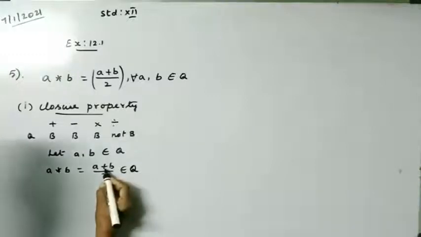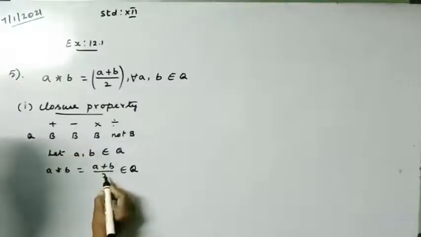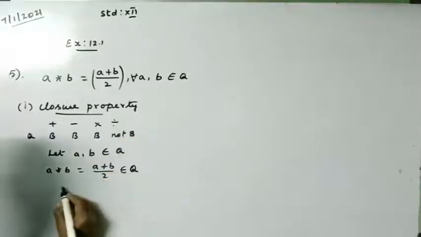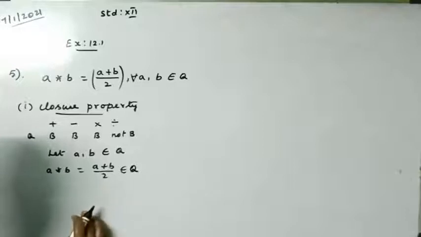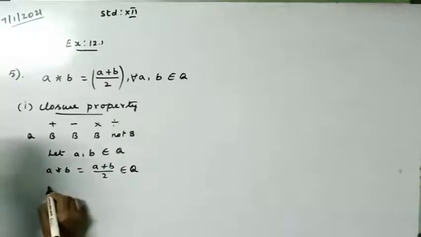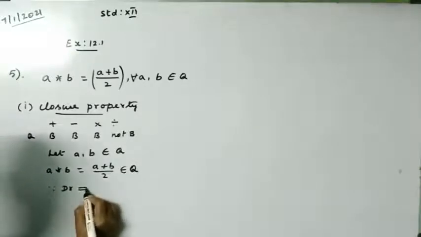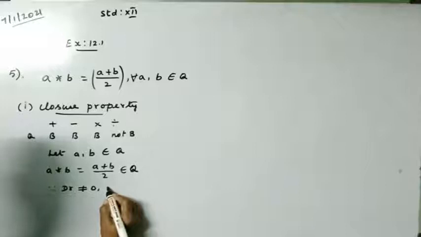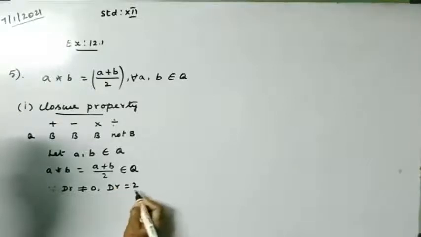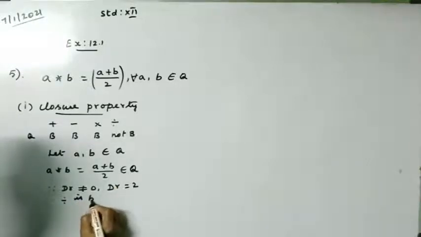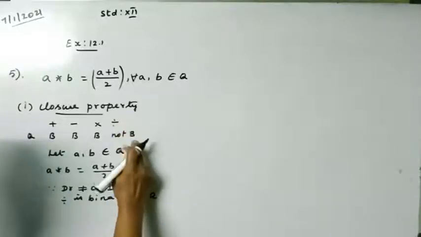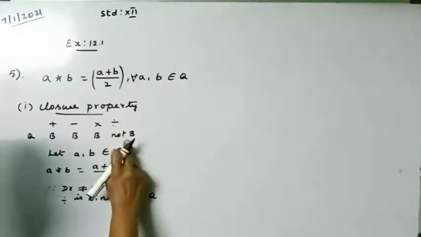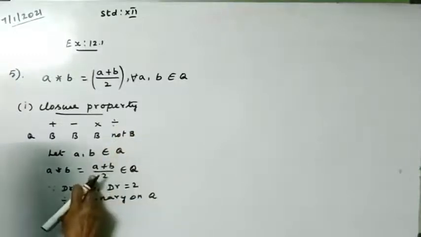Now since addition is binary on Q, and division is not binary on Q, but here the denominator is not equal to 0, therefore division is binary here. Since the denominator is 2, which is not equal to 0, division is binary on Q. Division is not binary in general because if 0 comes, it goes to infinity.